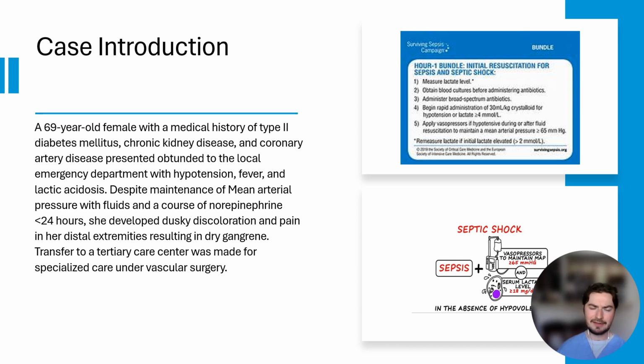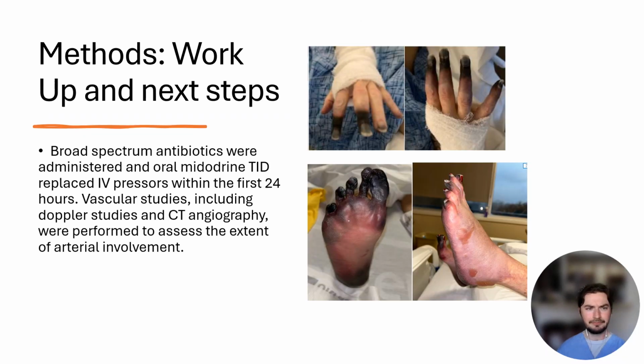Despite maintenance of her mean arterial pressure with fluids and a very brief course of norepinephrine, she developed dusky discoloration and pain in her distal extremities, which resulted over the course of a week in dry gangrene. The presumptive diagnosis was made, vasopressor-induced peripheral ischemia. She was sent to a larger center for specialized care under vascular surgery.